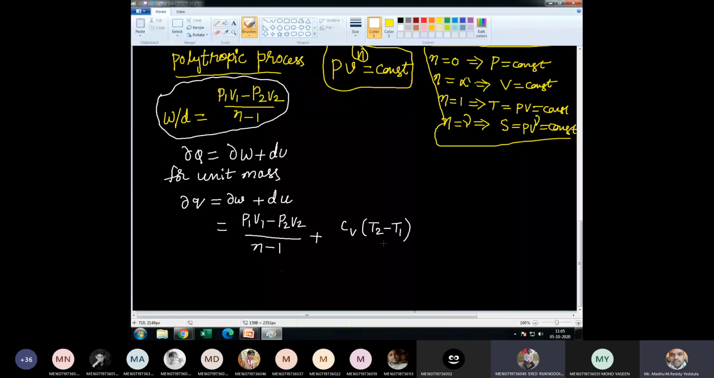Now, from the equation of state, I know PV is equal to R into T. So from this, T I can write as PV by R. Can I write like that? Then T2 can be written as P2 V2 by R.